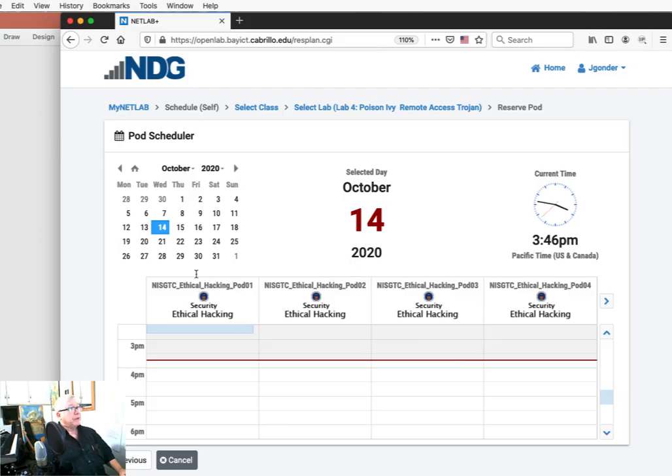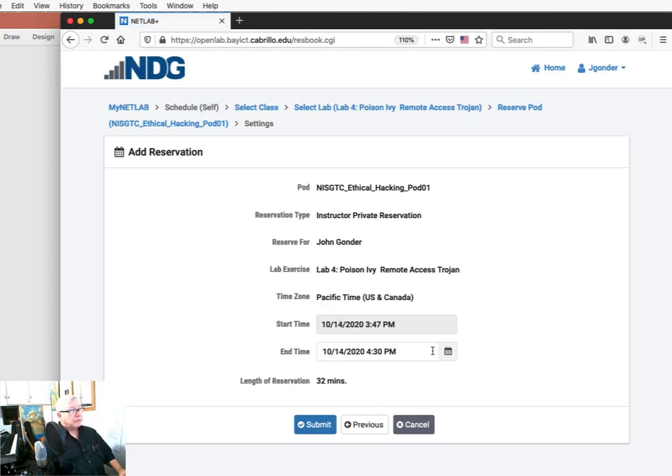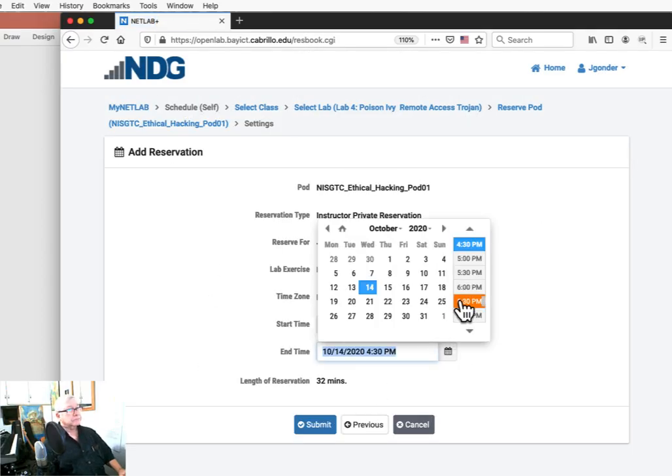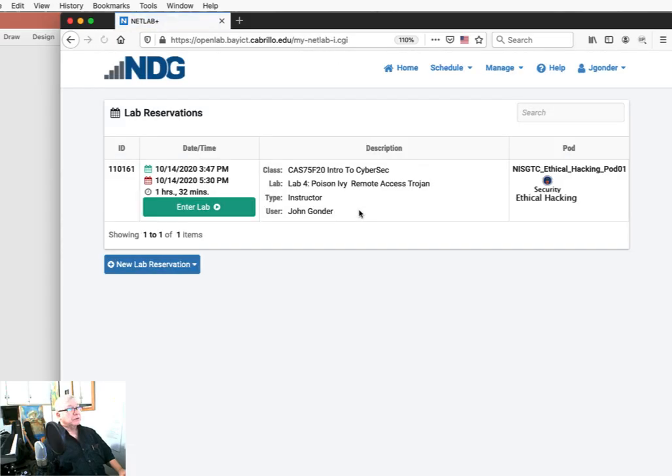And now, of course, there are different pods in the NetLab system. So these are different sets of gear. And like I said, it's been the case once in a while where a pod will be having trouble. So if you get to the point where you need to make a new reservation, rather than just a later time on the same pod, go to a different pod that might not be being used. I'm going to go ahead and choose this pod here, and I'm going to make my reservation and submit that.